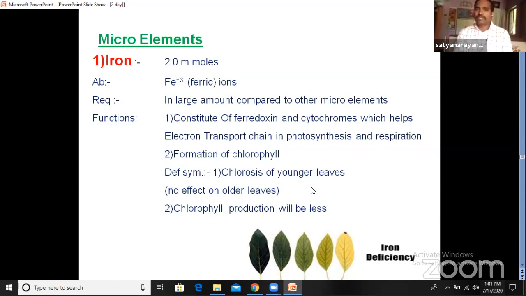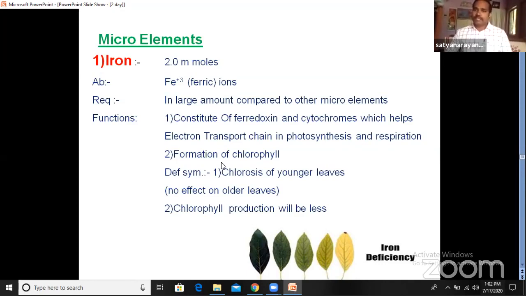Another function of iron is that it is useful for the formation of chlorophyll. Chlorophyll is required because only with the presence of chlorophyll does the plant produce food material, so that we can call them autotrophic plants or autotrophic nutrition. So for the synthesis of chlorophyll, this element is required. And what will happen if the iron element is not available to the plant in the required amount? When an element is not available in the required amount, we can observe some deficiency symptoms.